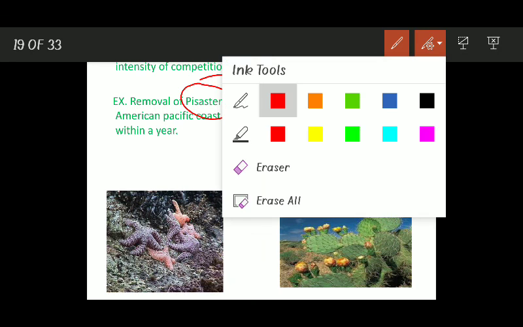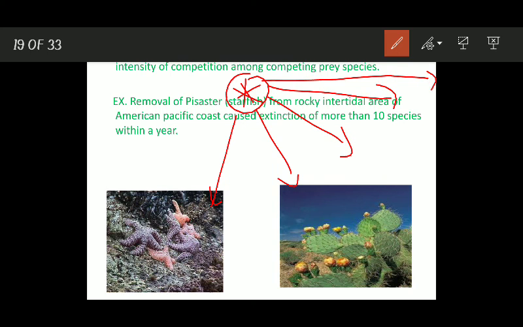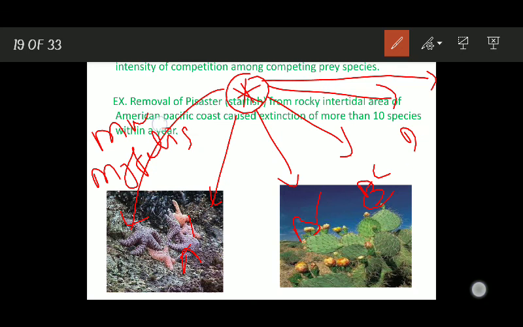उसने क्या किया, ये Pisaster था, starfish थी, it preyed on a number of species. I will not name them, I will just represent them by species A, species B, species C, species D, and one another species, I will name that species, that is Mytilus, or you can say mussels. It is a mollusk. क्या हुआ जब उसने इस starfish को remove किया?